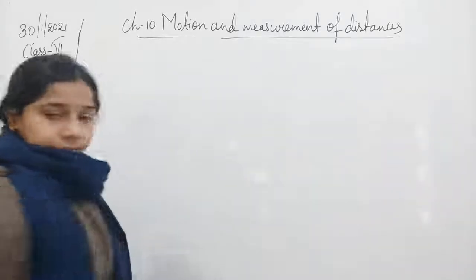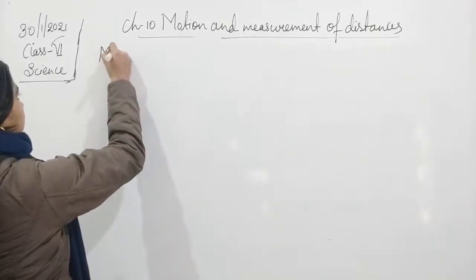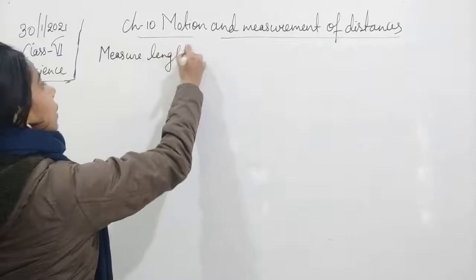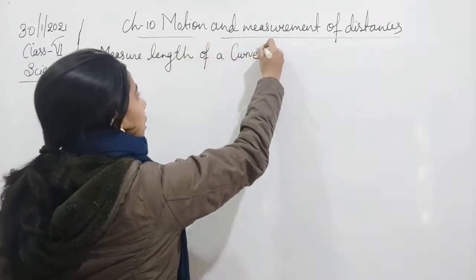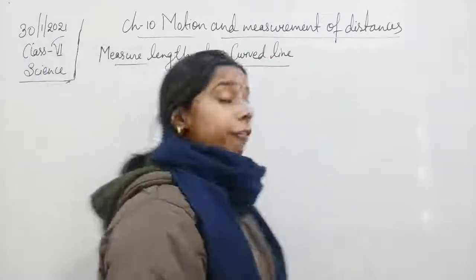Okay, now see. Measure the length of a curved line, or curved object.